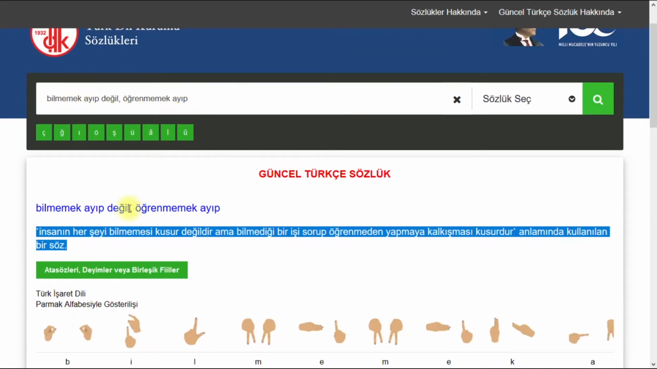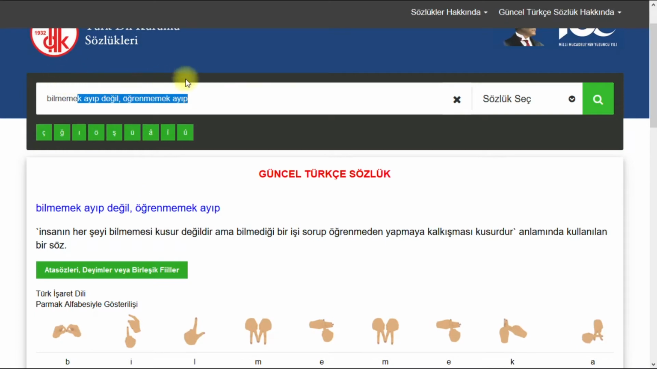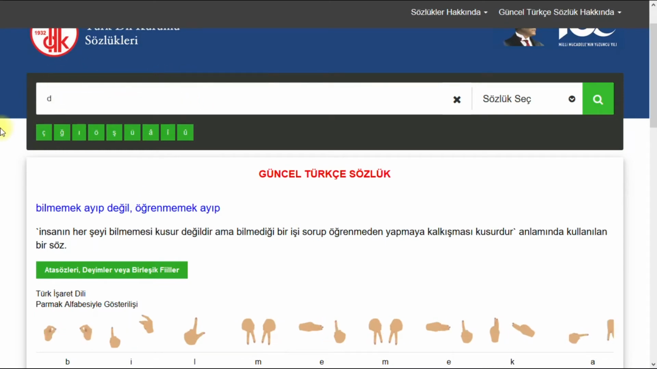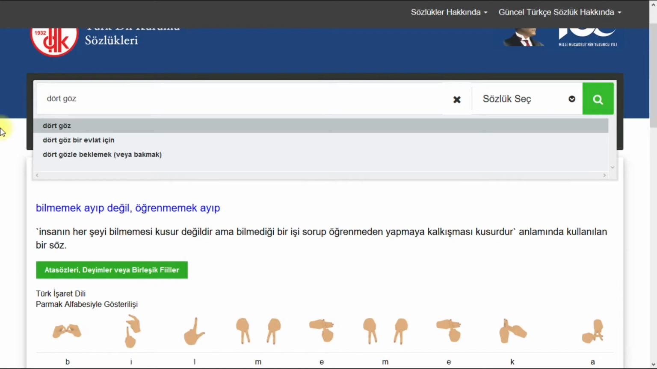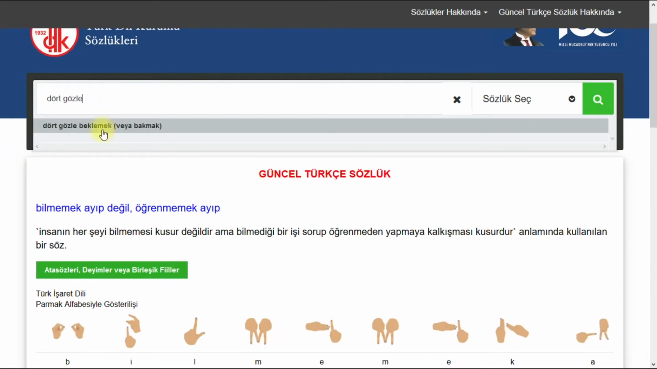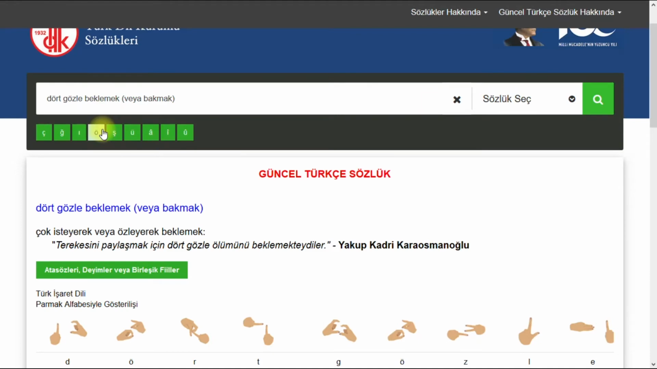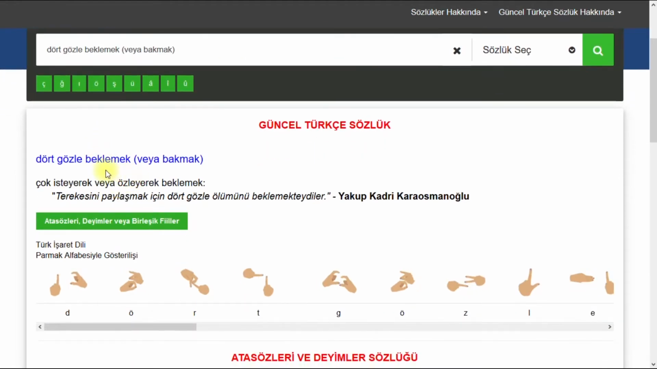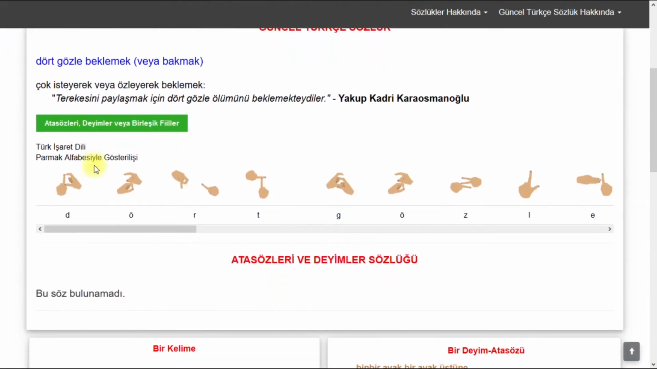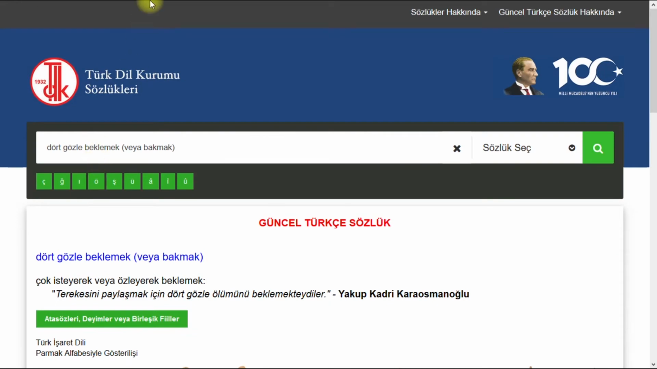And let's search an idiom. For example, dört gözle beklemek. Or look, bakmak. Çok isteyerek ve özleyerek beklemek. So it means to wait for something eagerly, with impatience. But if you translate it word by word, then it means waiting with 4 eyes. Can you imagine that? I think that's why idioms are so much fun to use. Okay, that's all for sozluk.gov.tr.